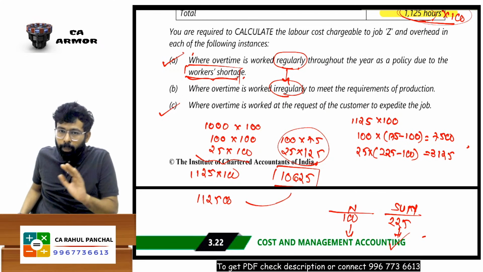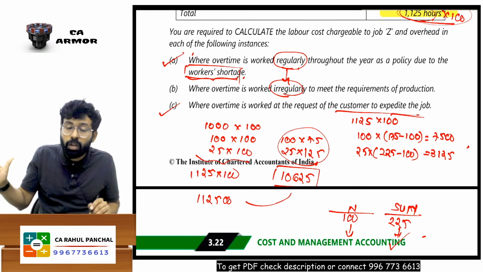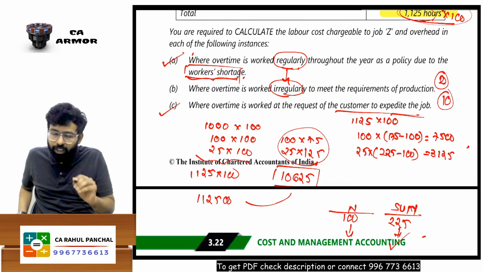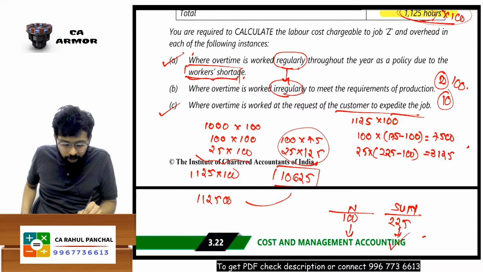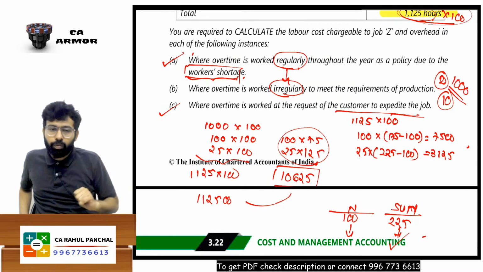Okay, the customer is demanding that I need this now only. No, the customer is not requesting you. Suddenly, where you used to have a demand of 10 units generally, suddenly now there is a demand of 100 units or 1000 units, and you want to satisfy that demand. So you need to hire some extra workers for that matter.